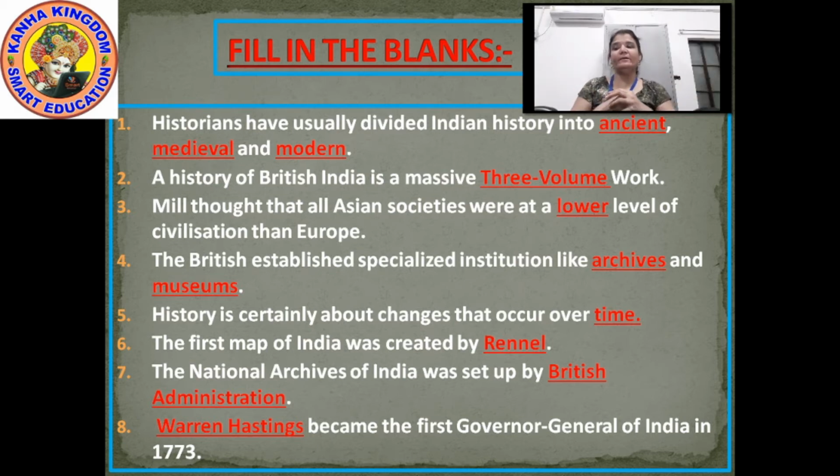Mill thought that all Asian societies were at a dash level of civilization than Europe.